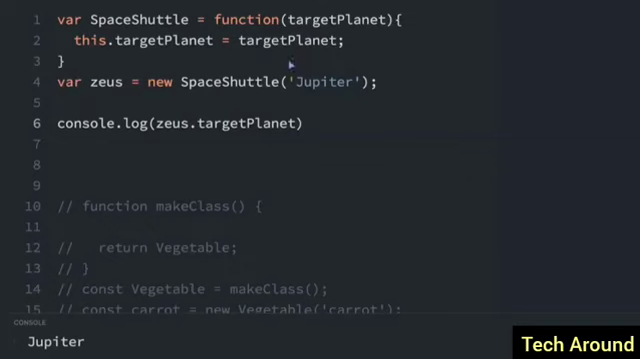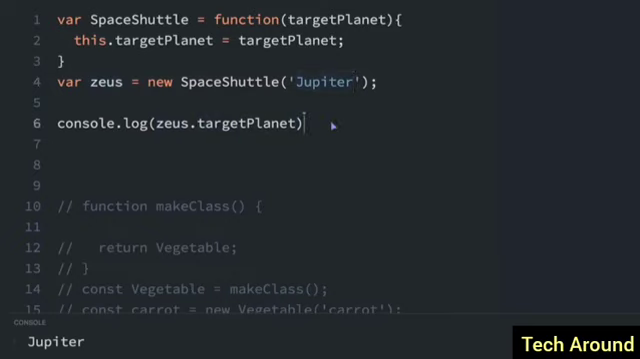ES6 provides a syntax to help create objects using the class keyword. So here's the older way to create an object. It's with the new keyword. We can instantiate an object using this new keyword, and we're instantiating the SpaceShuttle object. We have to have this constructor function up here. So we use this to construct the object, where we pass in the target planet, Jupiter, and we set the target planet to this.targetPlanet. Once we create the new object like this, that allows us to do zeus.targetPlanet, which we set to Jupiter. So in the console, you can see Jupiter.